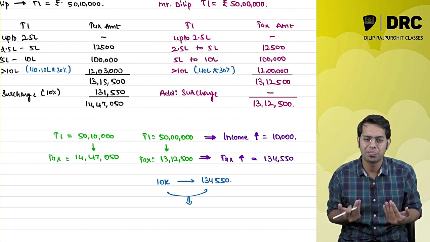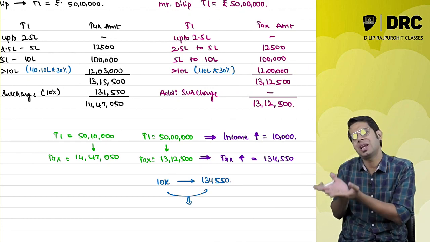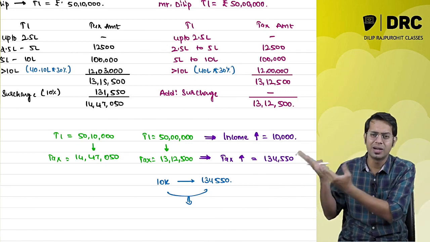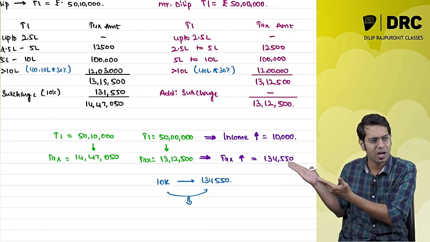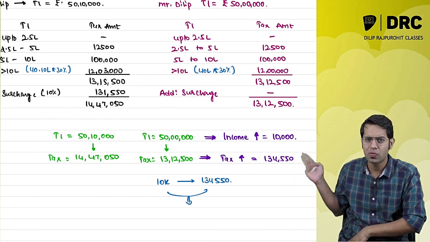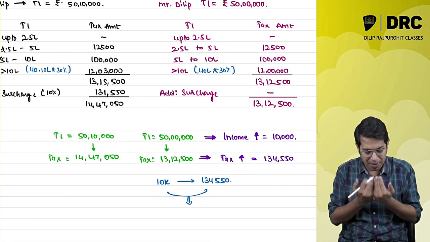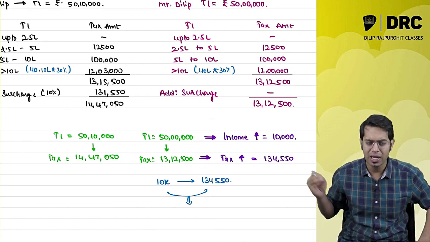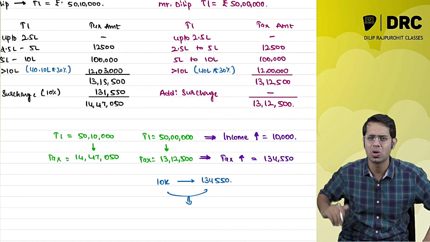Obviously I will tell the government, sir, it is better I don't earn this 10,000 rupees. I am a fool that I earned this 10,000. I earned this 10,000 rupees, and then on that you are taking a tax of 1,34,000. I am a mad person. Because I am a mad person, I earned an extra 10,000 rupees. I am a fool, sir.